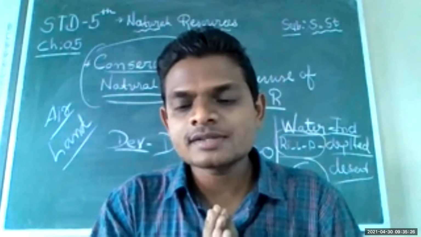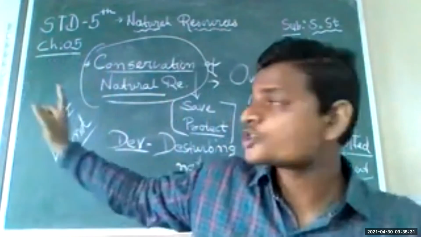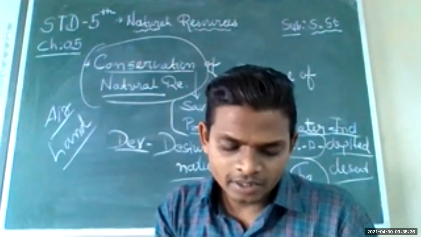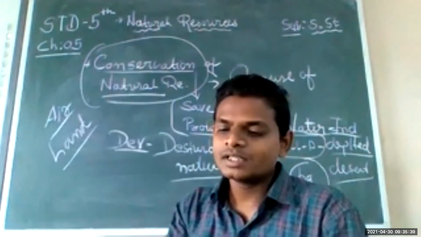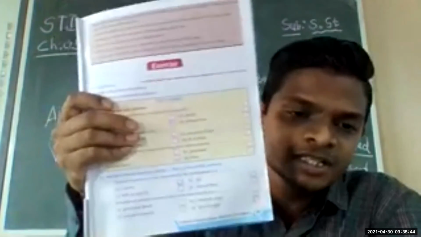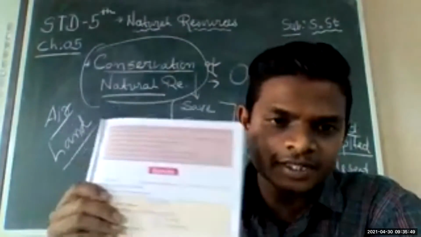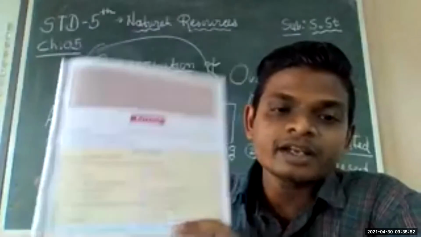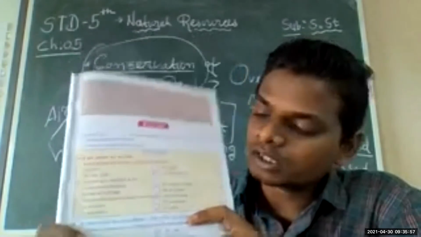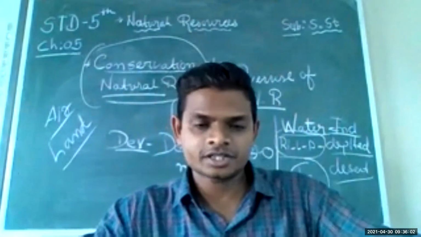I hope, students, that you are getting what we are discussing. The main topic, conservation of natural resources, the chapter is over. After completion of this chapter of fourth class, I will send the PDF with answers. Just write down in your SS notebook all the questions and answers that I will send you in your WhatsApp group.